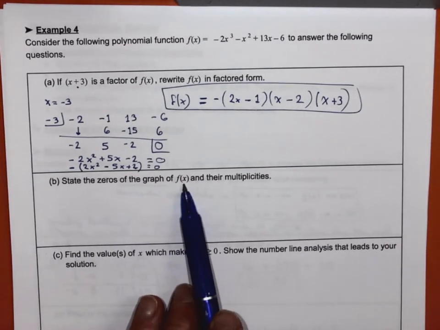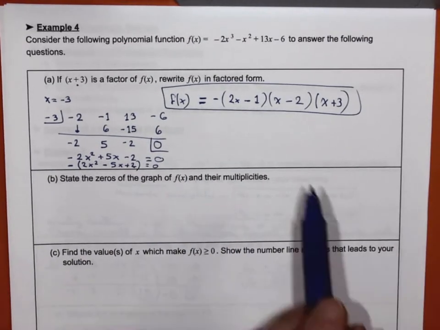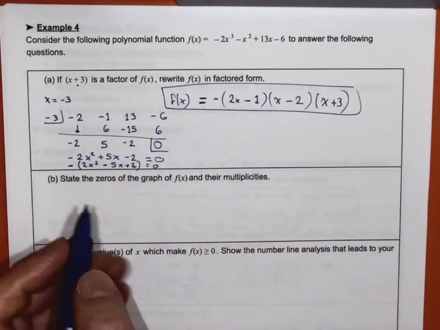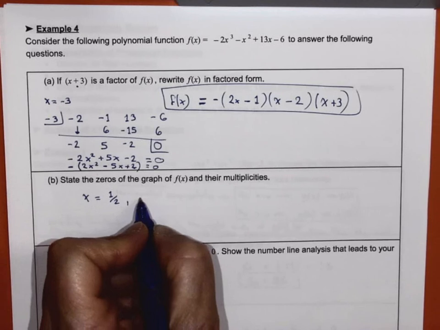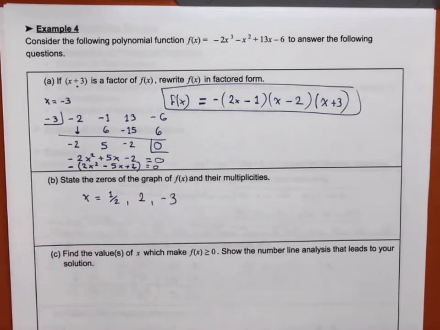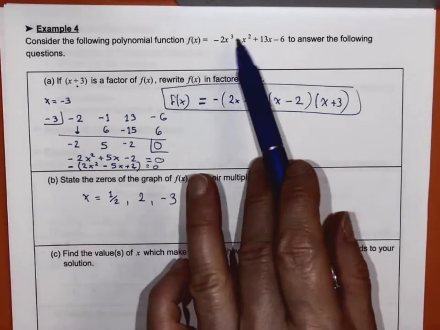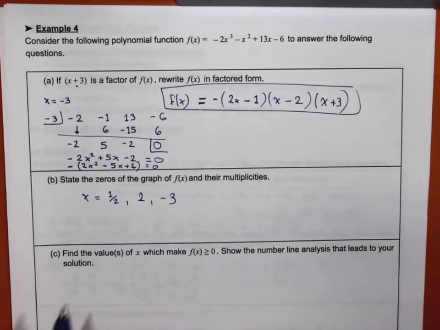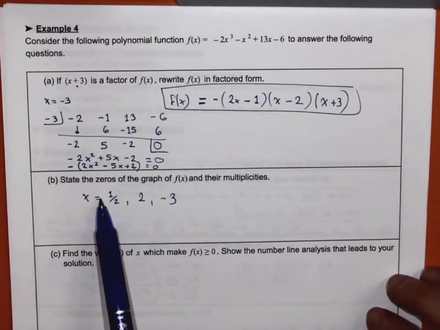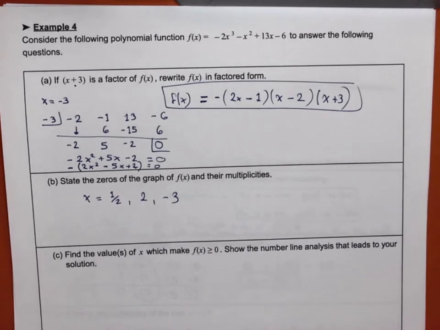State the zeros of the graph and their multiplicities. Well, the zeros are just going to be x is equal to 1/2, 2, and negative 3, right? And it's a cubic, and we have 3 of them. There is no multiplicity, right? If you really want to give a multiplicity, you would just say 1.